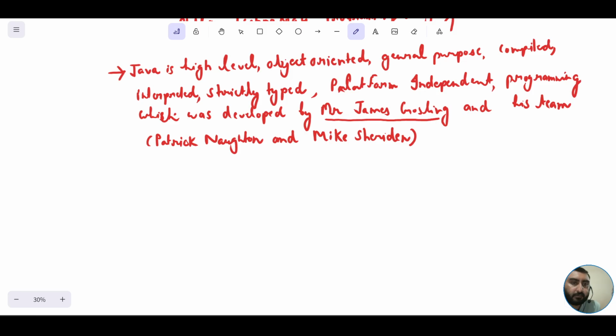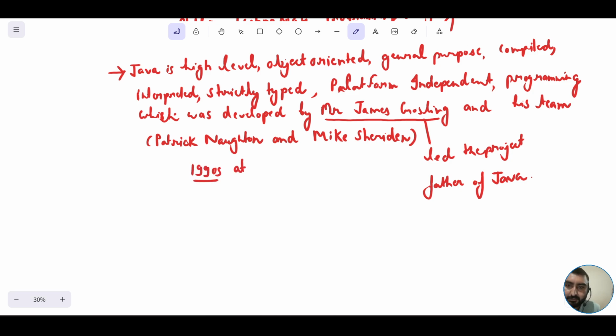Means mainly these three were involved. James Gosling led that particular project, and he's also known as the father of Java as well. And they initiated this project in the early 1990s at Sun Microsystems. So, in this way, you can say that a team of Sun engineers developed Java at Sun Microsystems.